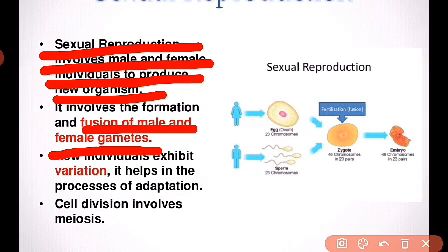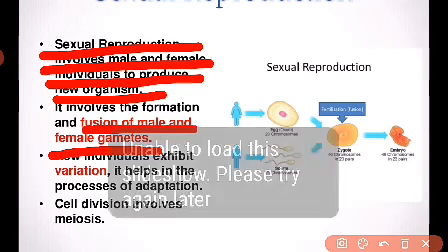You know what the male gamete is in case of humans, right? In humans, the male gamete is the sperm, and the female gamete is the ovum. So when the fusion of sperm and ovum takes place, zygote formation takes place, and the zygote undergoes a lot of development, and after that a new baby is produced or formed.